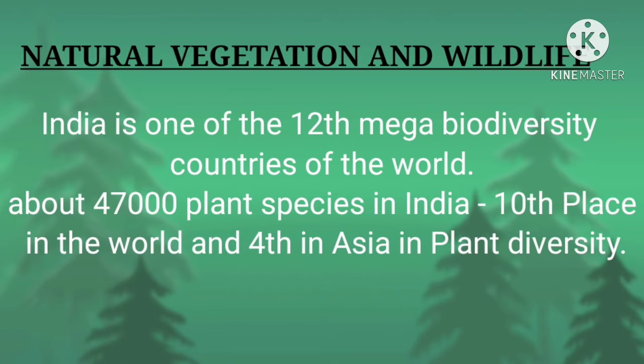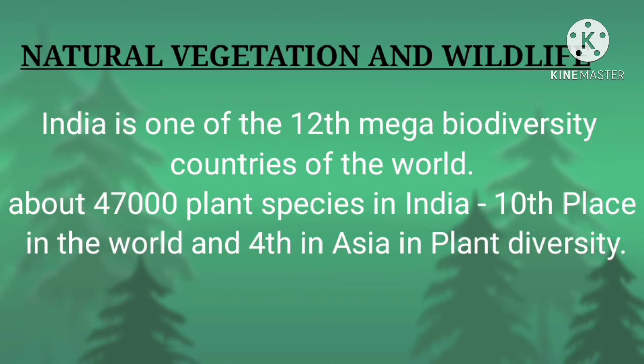Dear children, our country, India, is one of the 12 mega biodiversity countries of the world. What is biodiversity? All species and living things in a specific ecosystem is known as biodiversity. India has about 47,000 plant species, so India occupies 10th place in the world and 4th in Asia in plant diversity.